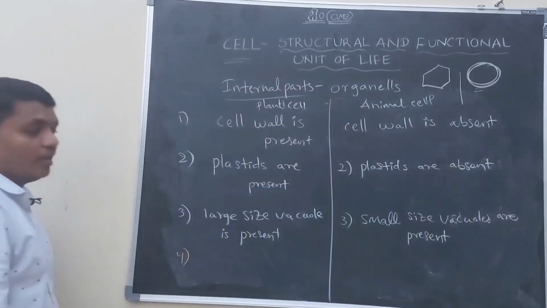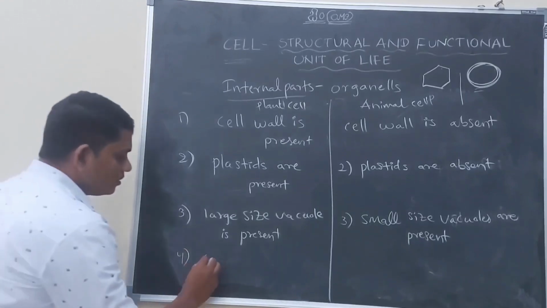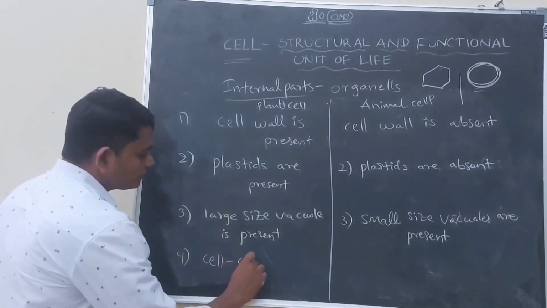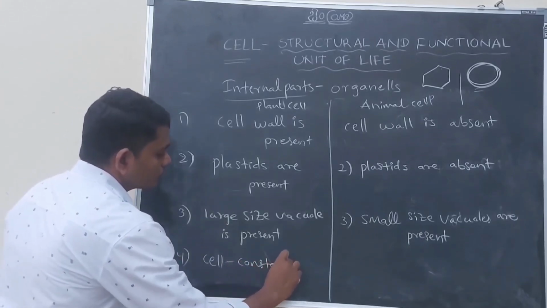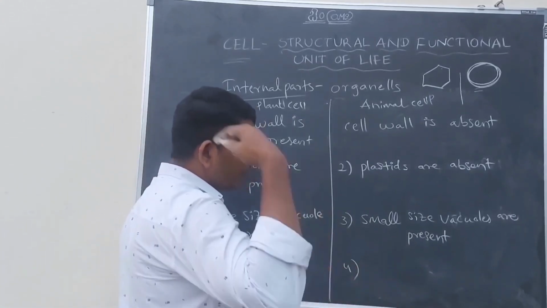Fourth point, plant cell is always constant in shape. Here in the animal cell, it can change its shape.